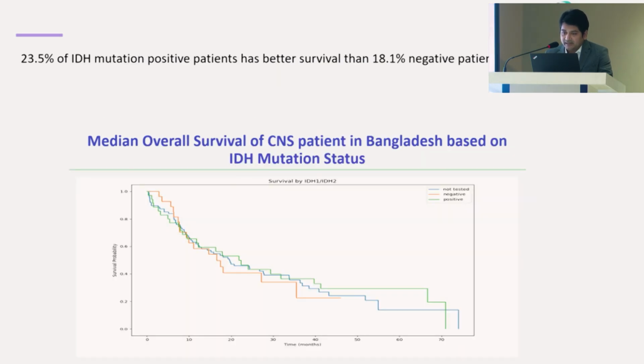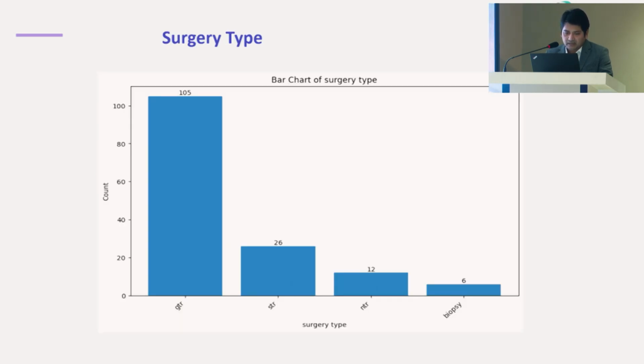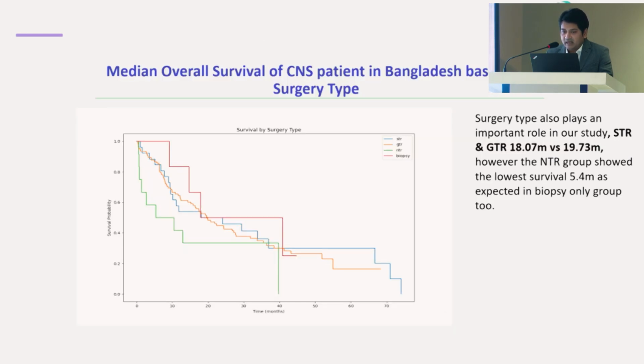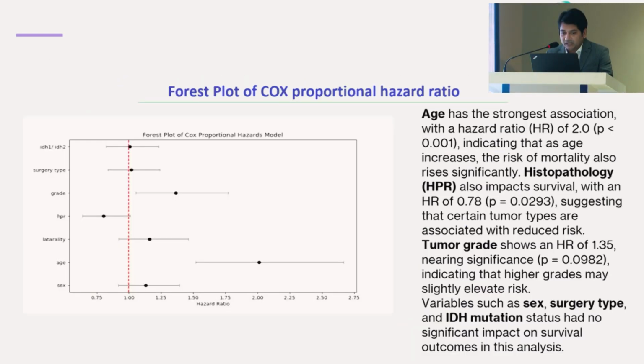This is interesting, IDH mutation. If positive, it is the highest, 21.9 months, and negative has 16.63 months. But for the people who were not tested, the median survival was 19.7, because there is a mixed population there. Most people underwent gross total resection, and this is the forest plot, where we find histopathology is one of the prognostic factors.